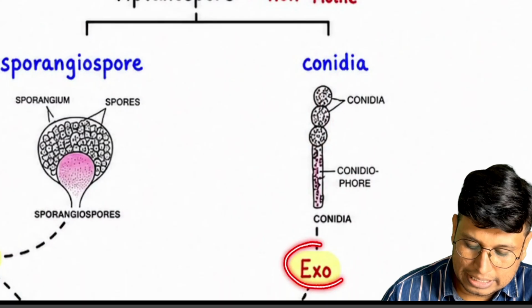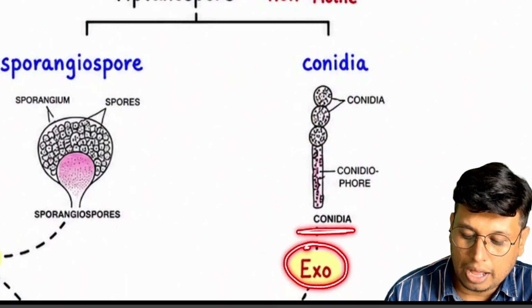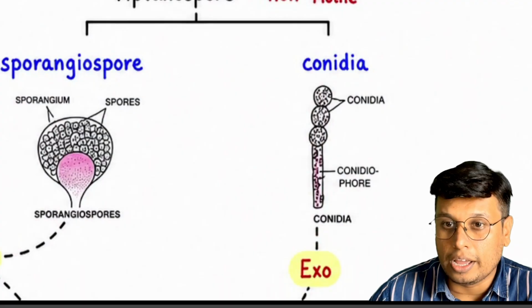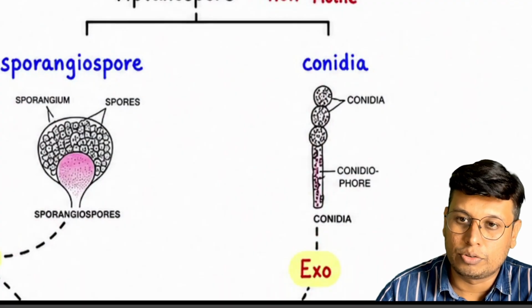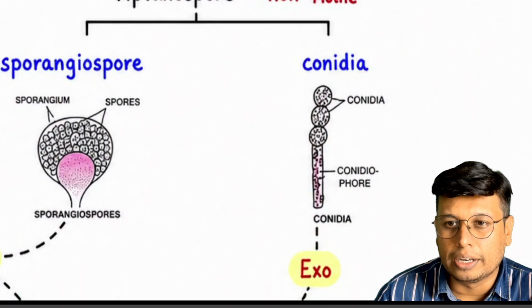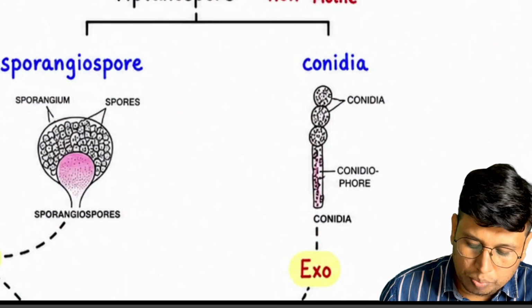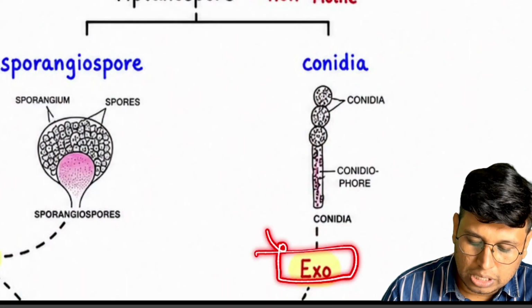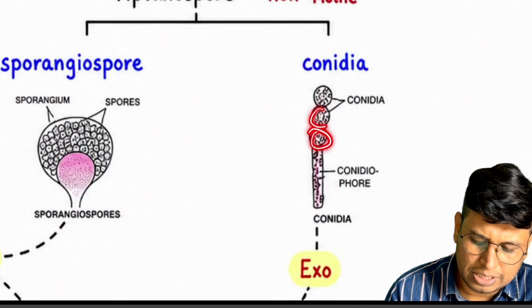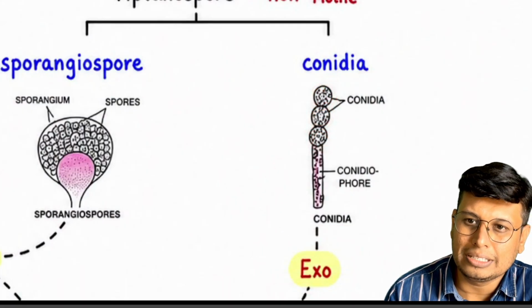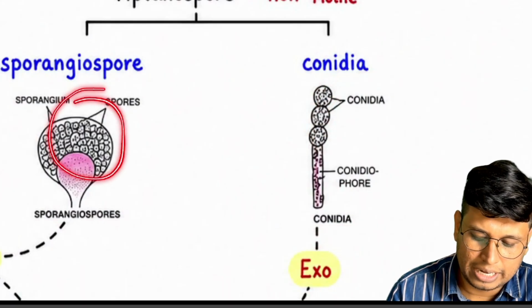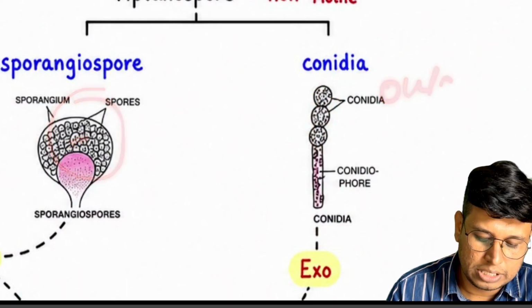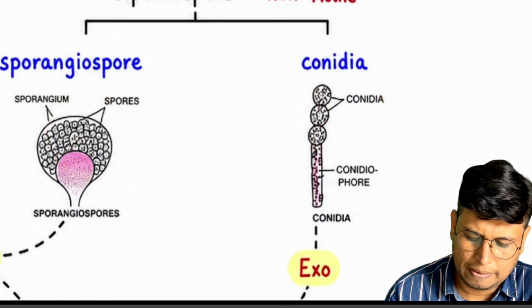Remember, conidia, whichever group they belong to, will be exogenously produced. This is a simple mechanism: production outside is exogenous, production inside is endogenous.